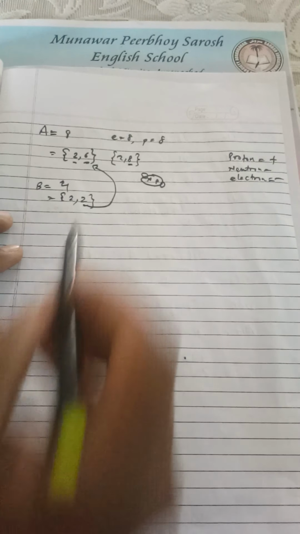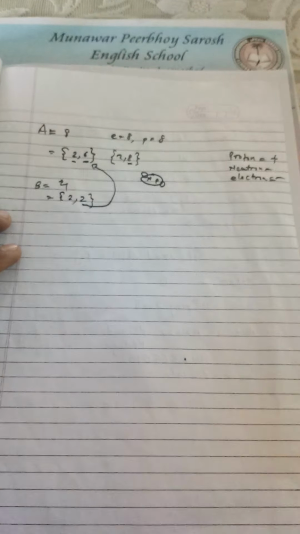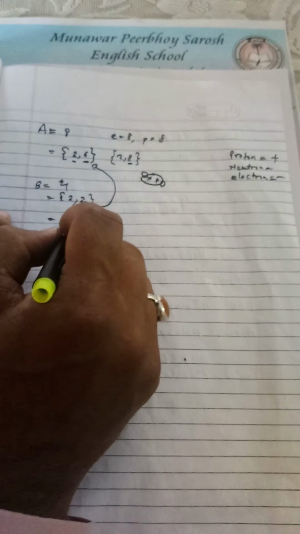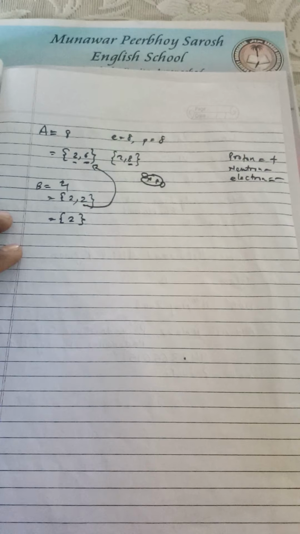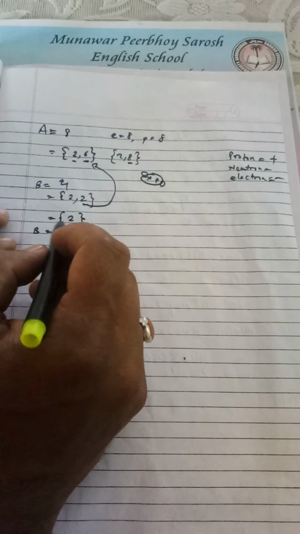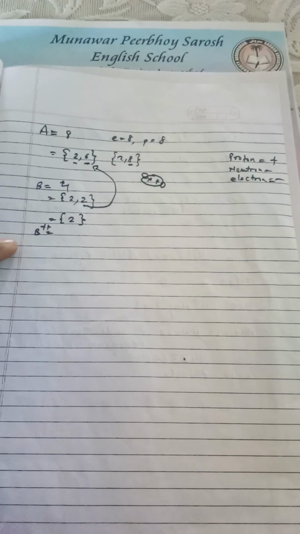Okay, so if this B element gives the 2 electrons to this A element, after giving, only 2 electrons will remain in its octet. But as this B has given the 2 electrons, it will have a 2 positive charge.